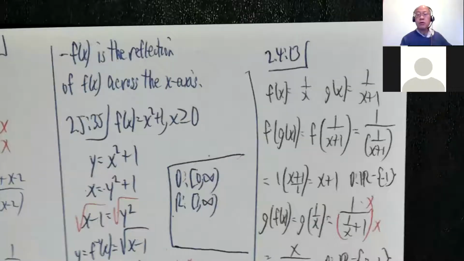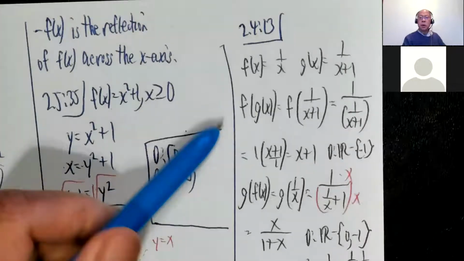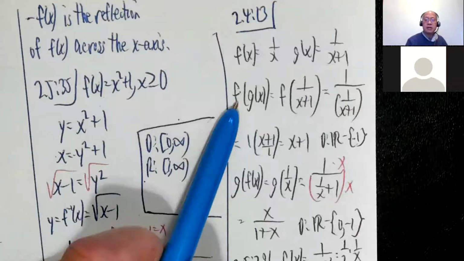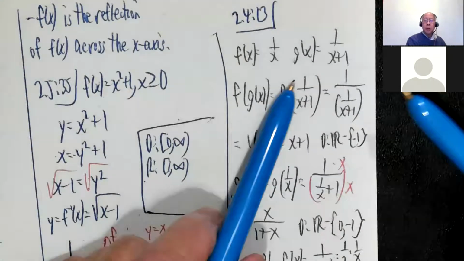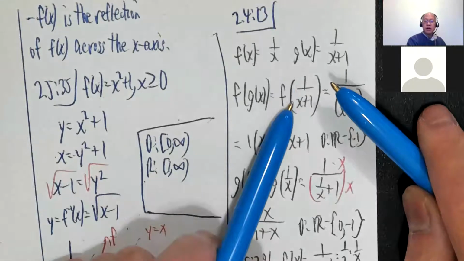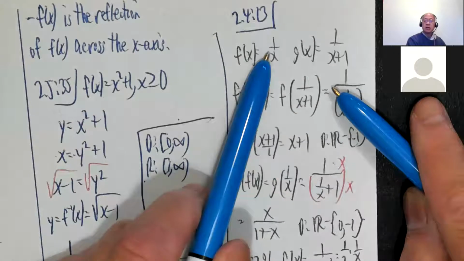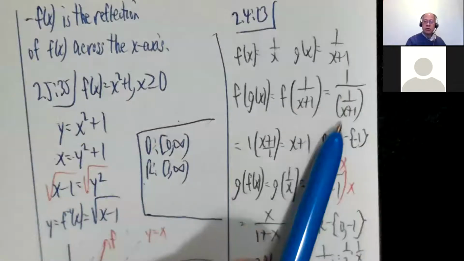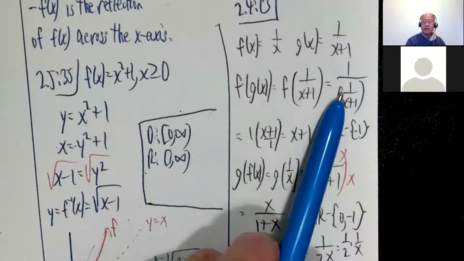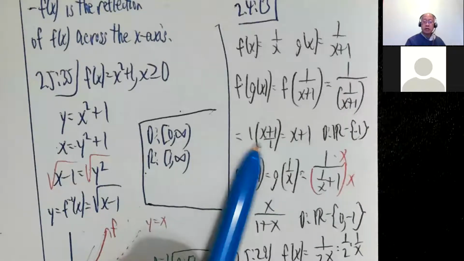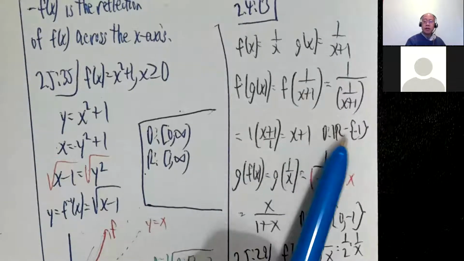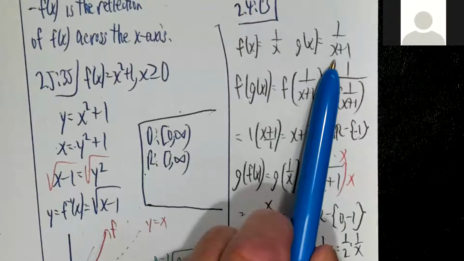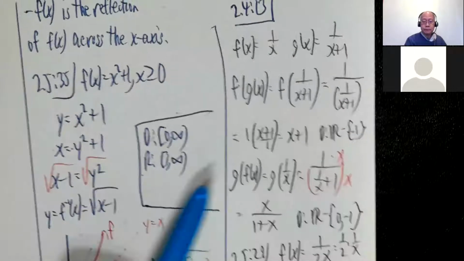Okay, 2.413 was asked for. f of x, g of x. Okay, I think we've looked at this before. f of g of x. Well, g of x is 1 over x plus 1. f takes the reciprocal of this. So I want the reciprocal of 1 over x plus 1. If I divide by a fraction, I multiply by the reciprocal, so just x plus 1. The domain is all real numbers except for negative 1. You can't get past the negative 1 here. So that would be that one.